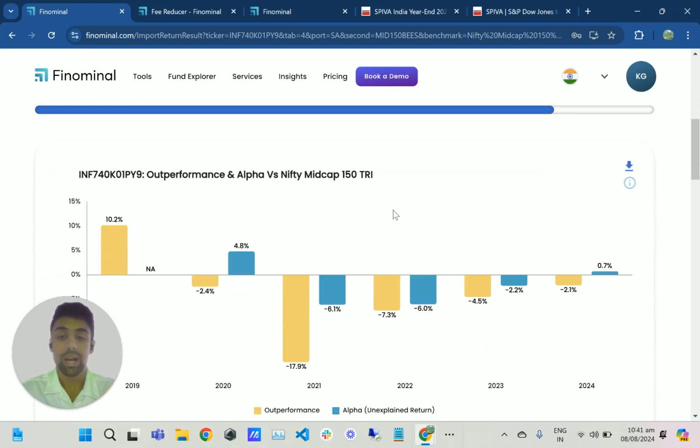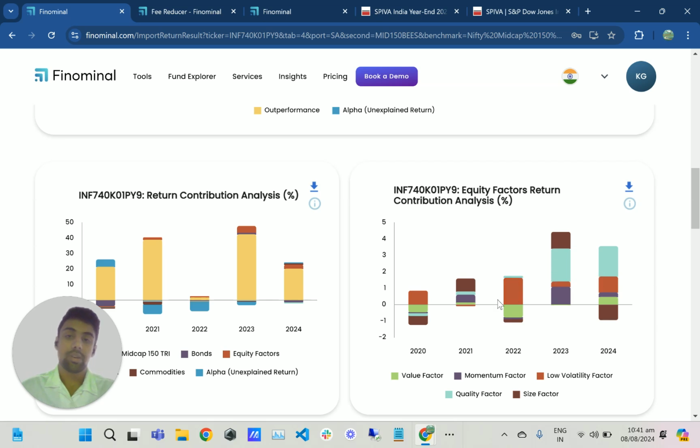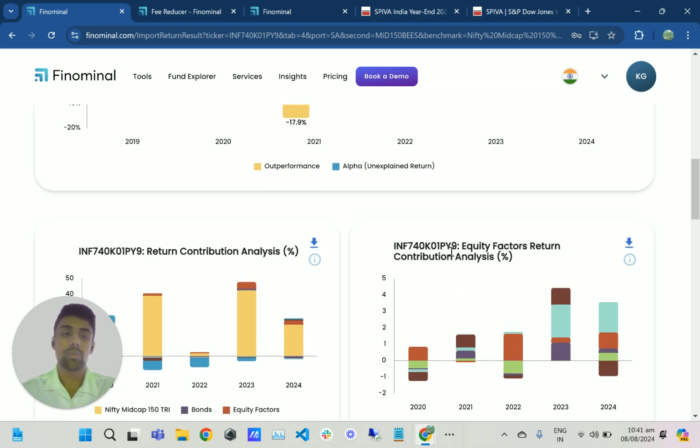Finally, we can go to the alpha attribution. I will quickly go to this chart, which shows the consistency of alpha over time. The light blue color shows you the alpha here, and you can see that it has not generated significant alpha over time, and almost all the returns can be explained by the market. In this case, the market is the Nifty Mid-Cap 150. So now, from this analysis, we understood that the DSP Mid-Cap has failed to outperform its passive benchmark.